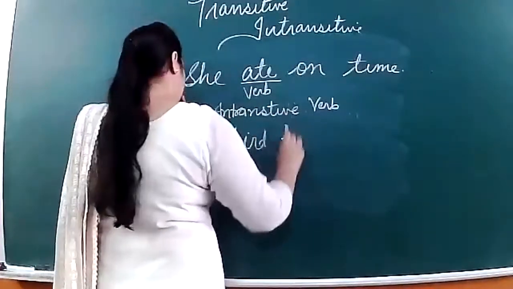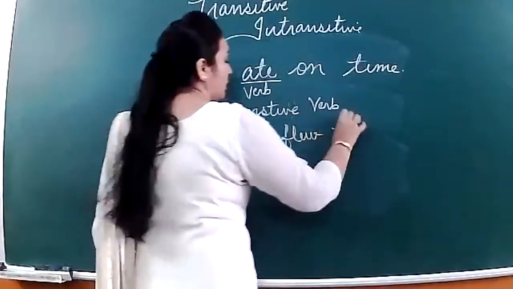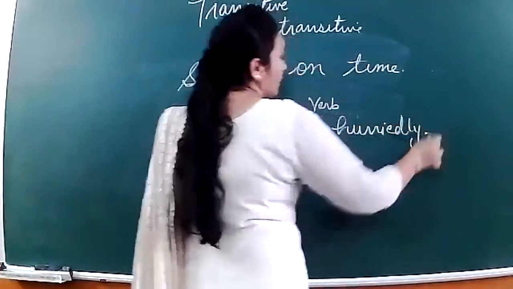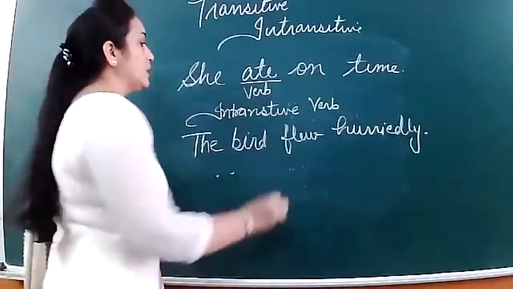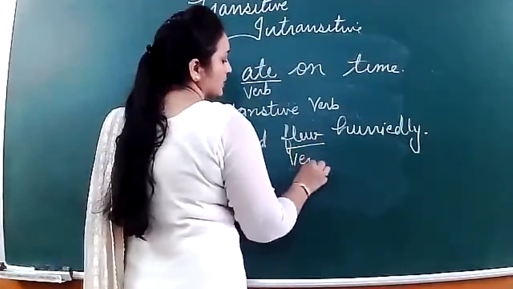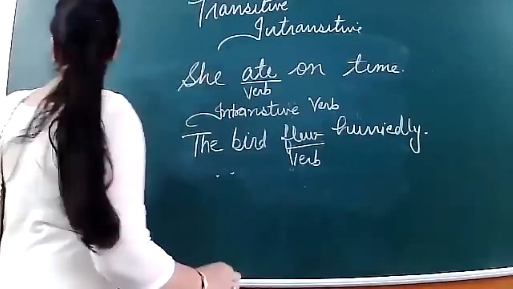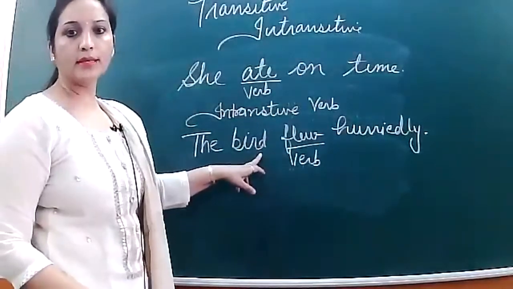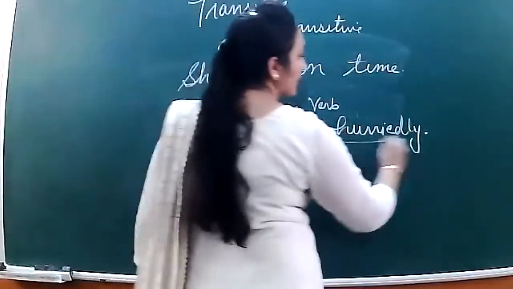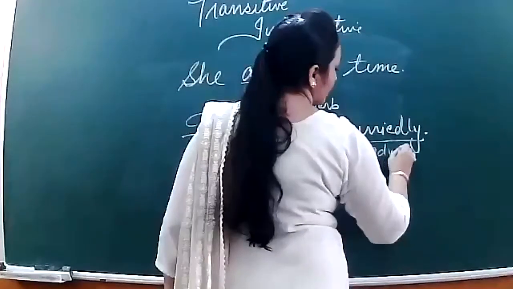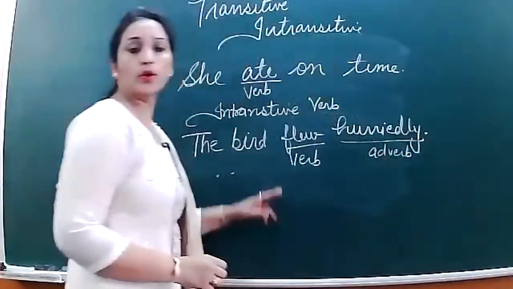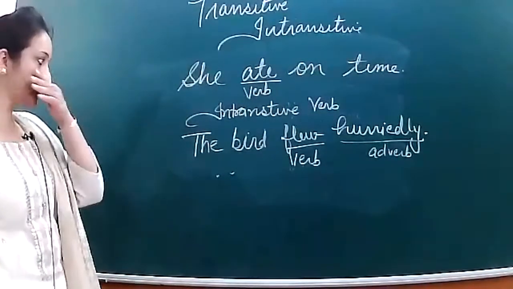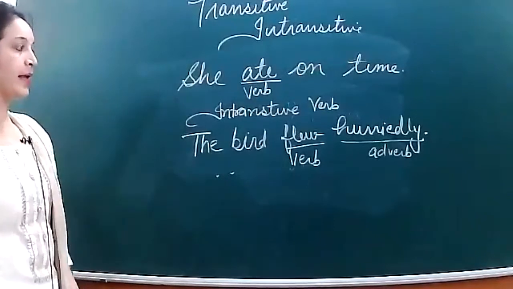The bird flew hurriedly. So flew here is what? Flew here is a verb. And hurriedly is used as an adverb. So do you think any object is given? The bird flew hurriedly.